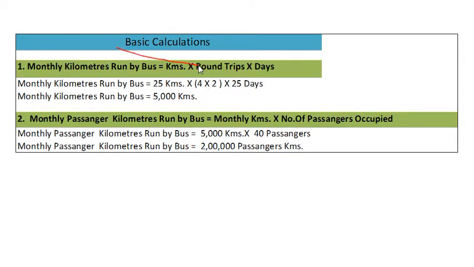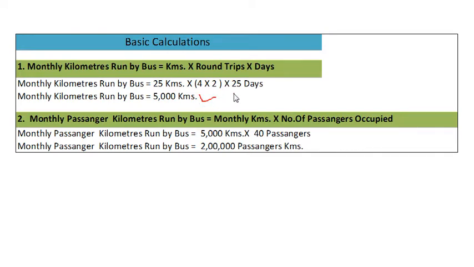First of all, we will take some basic calculations. Number 1, monthly kilometers run by bus, and our formula is kilometers multiplied by round trip multiplied by days in a month. Our bus has a total distance of 25 kilometers, and as we have discussed, 4 round trips means 4 multiplied by 2, multiplied by 25 days. So monthly kilometers run by bus amount to 5000 kilometers. This is our simple cost unit, 5000 kilometers.